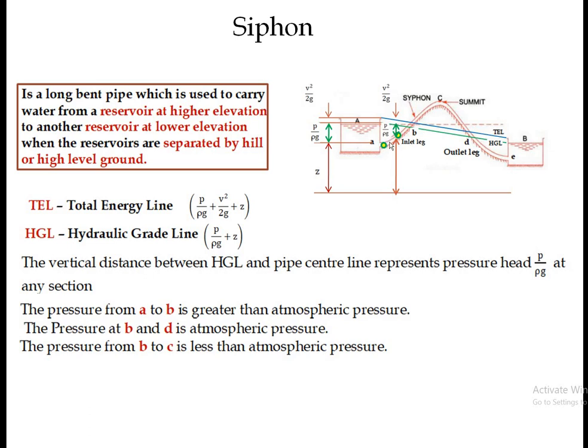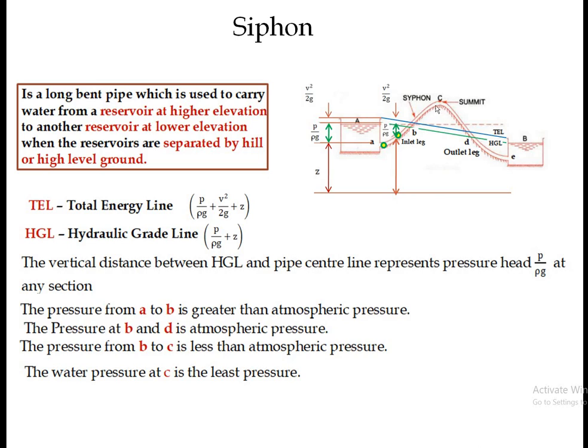So from this point the pressure starts to decrease. At A the pressure is more than atmospheric pressure, at B the pressure is equal to atmospheric pressure, and from B the pressure starts to decrease, and from B to C the pressure is less than atmospheric pressure. We will get the water pressure at C as the least pressure.